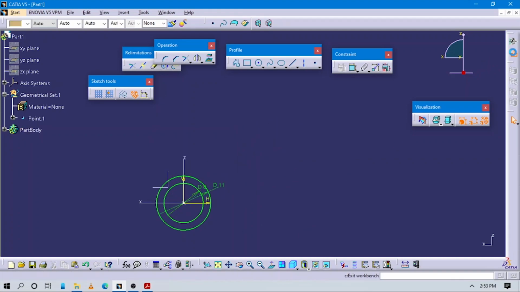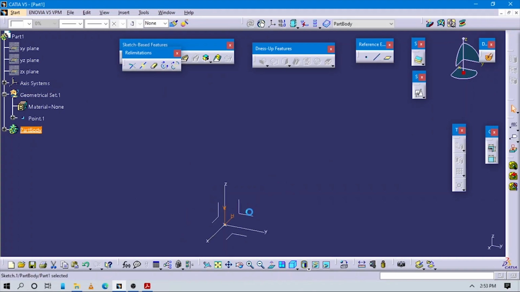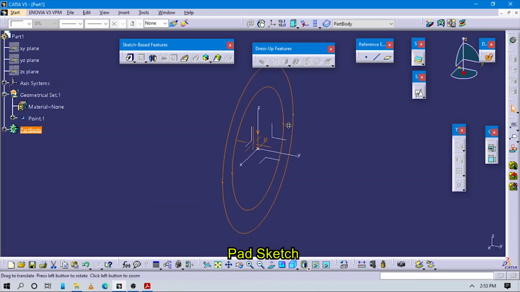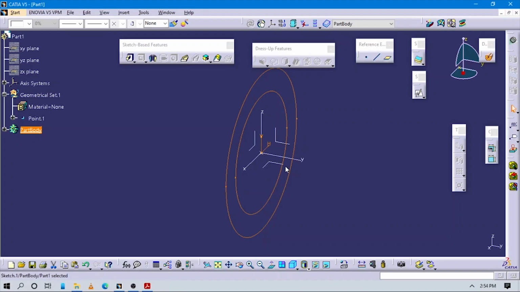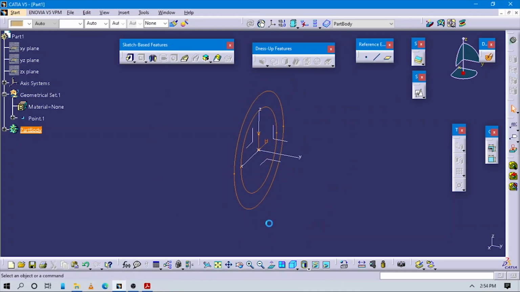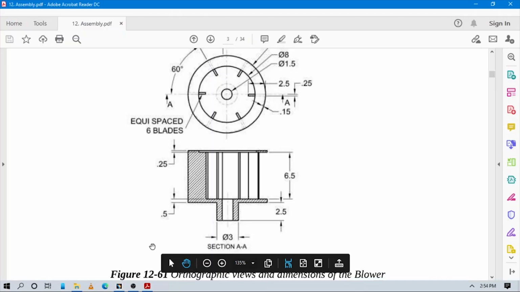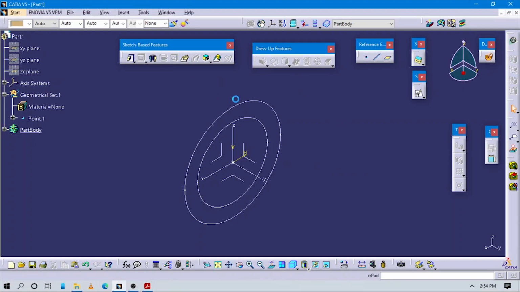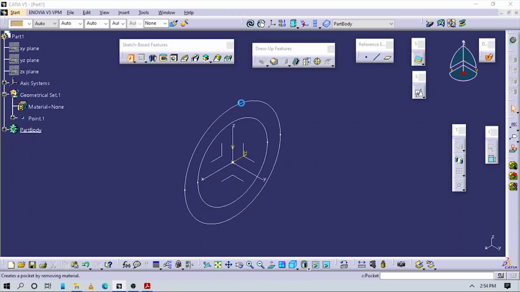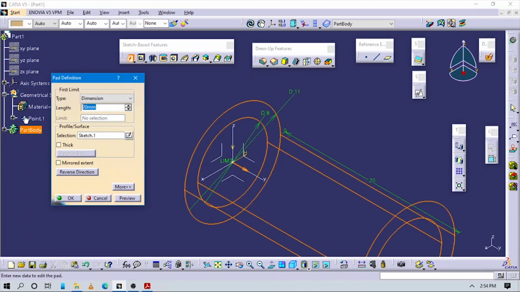Now exit this 2D sketch workbench because we have created this 2D constrained sketch. Now go to the pad command and make sure what the value for this pad is. First of all, we are creating this part on this side. We have to give 0.5 as the pad value.